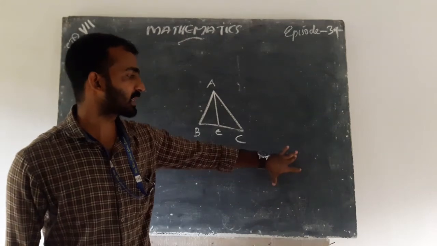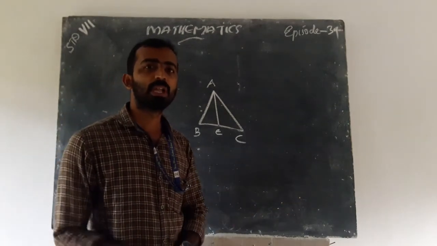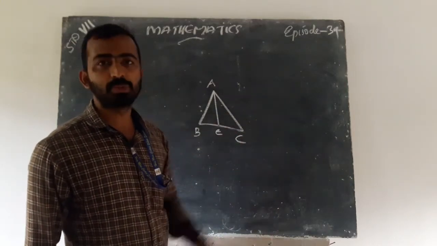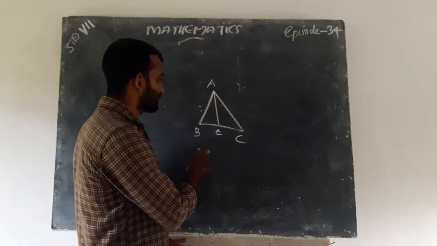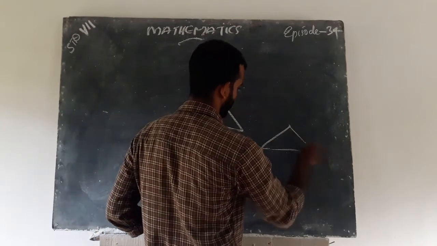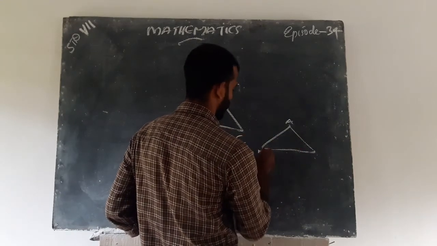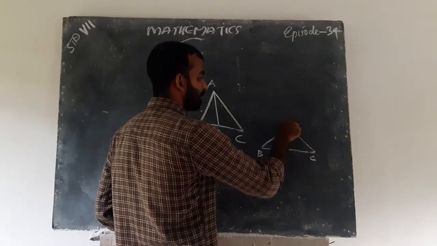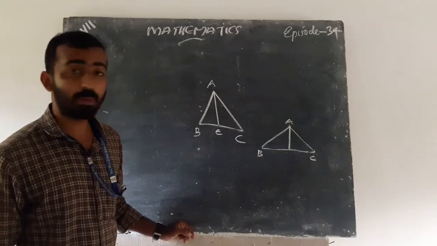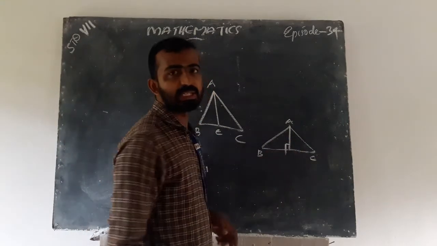What is altitude? Here A, B, C. Altitude is the line perpendicular to the opposite side. Here the angle is 90.